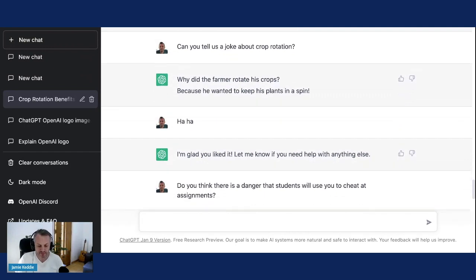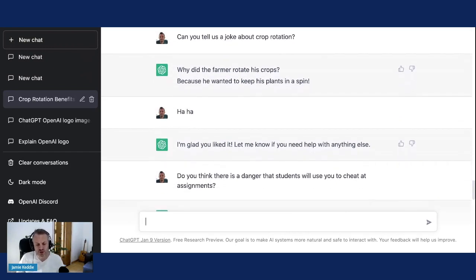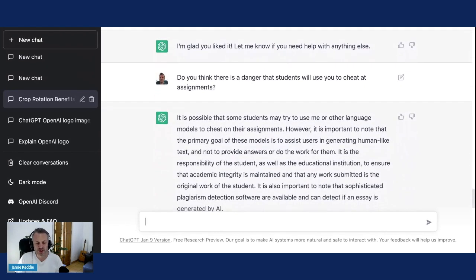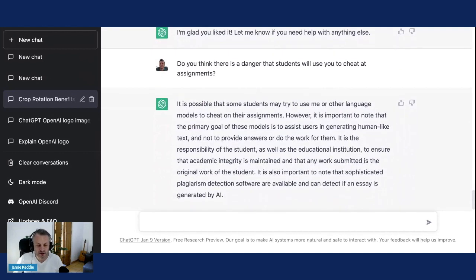Ha ha ha. Do you think there's a danger that students will use you to cheat assignments? This is what Anastasia was talking about. And I think it's possible that some students may try to use me or other language models to cheat on their assignments. However, it's important to note the primary goal of these models is to assist users in generating human-like text and not provide answers to do the work for them. It is the responsibility of the student as well as the educational institution to ensure that academic integrity is maintained and that any work submitted